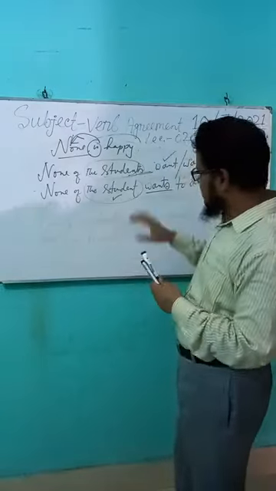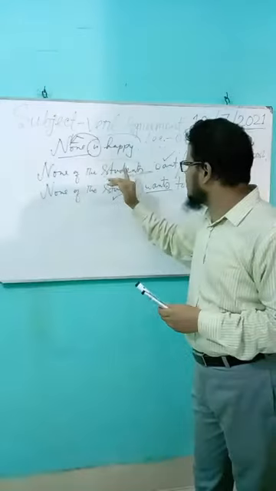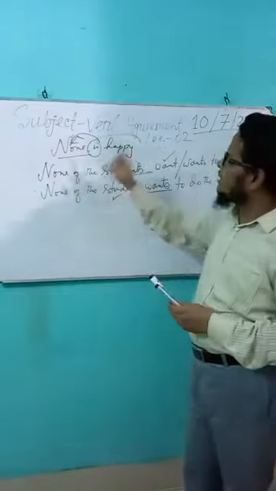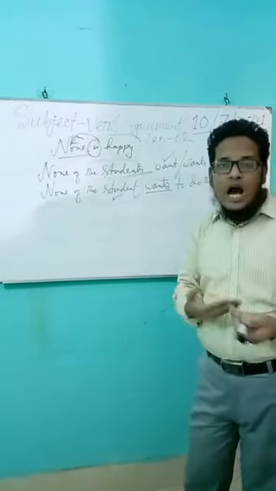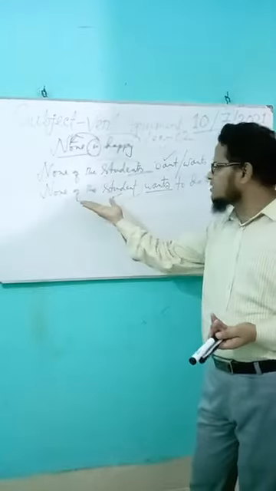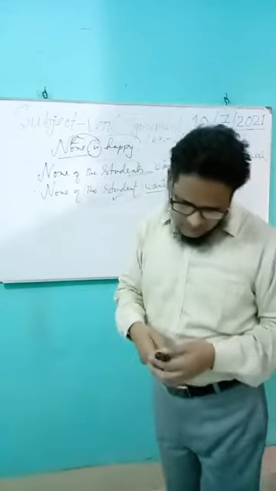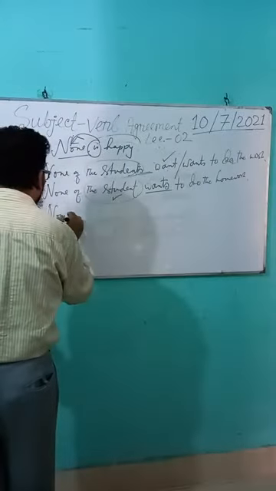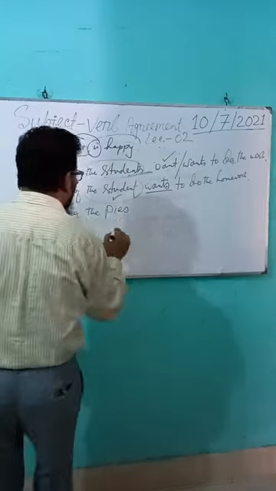So if the subject is singular, verb must be singular, and if the subject is plural, verb must be plural. So we know only none is singular, so it always takes a singular verb. But after none of the, if the subject is plural, verb must be plural. If the subject is singular, verb must be singular. None of the pie. Of the pies, none of the pies.